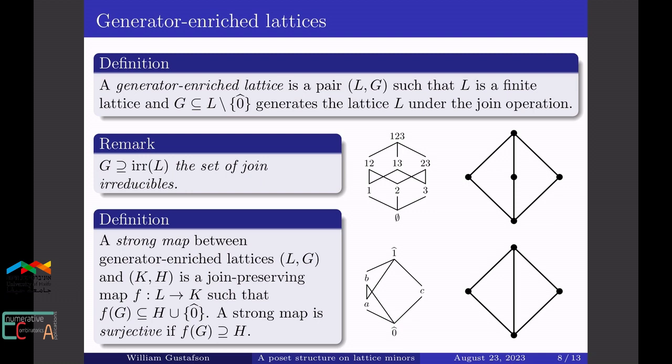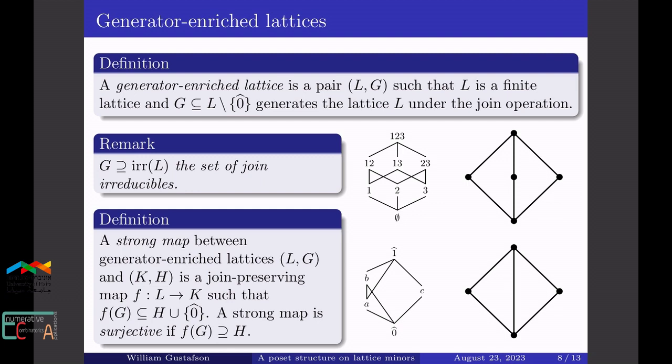Necessarily, since G actually generates L, it has to contain all the join irreducibles, but we're allowing it to be larger as well. I just want to mention real quick that a generator-enriched lattice encodes the closure operator of a polymatroid, but for time I won't go into the details.